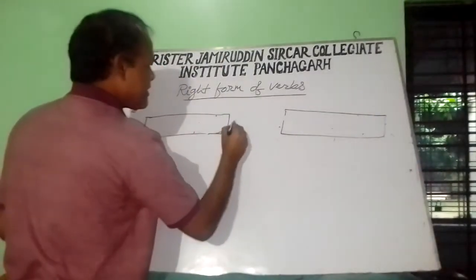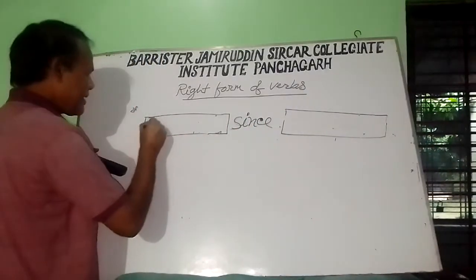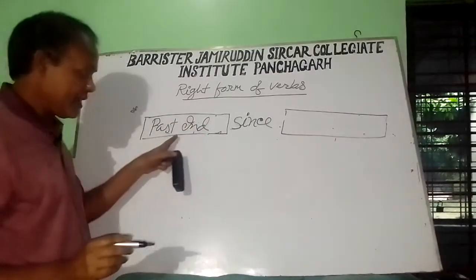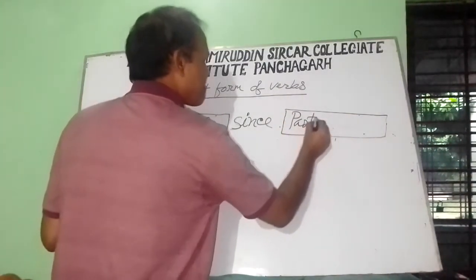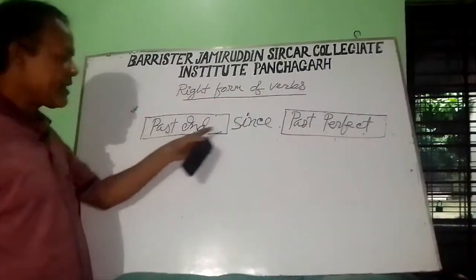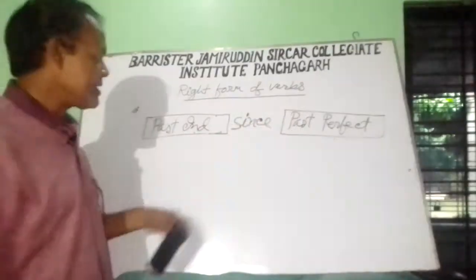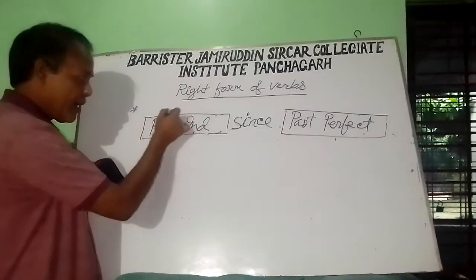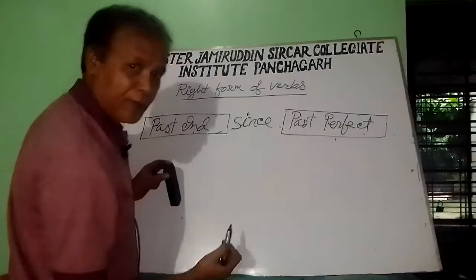If there is since used as a conjunction, and before since the sentence is in the past indefinite tense, then after since the sentence will be in the past perfect tense. I repeat, if there is since as a conjunction in a complex sentence, and before since the sentence is in the past indefinite, then after since the sentence will be in the past perfect.